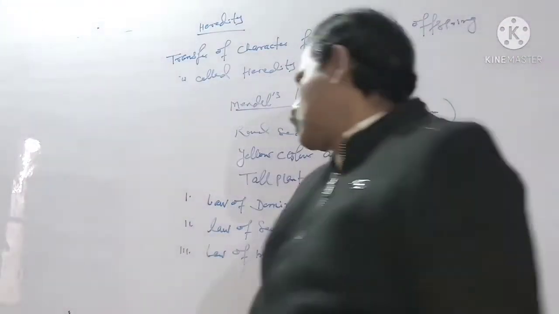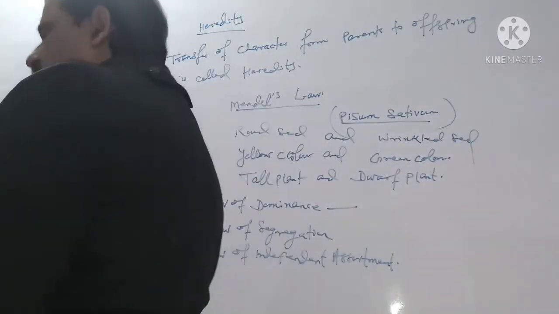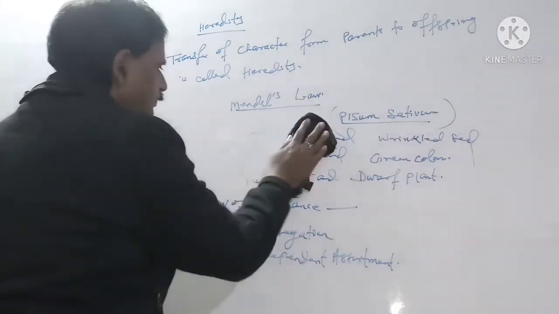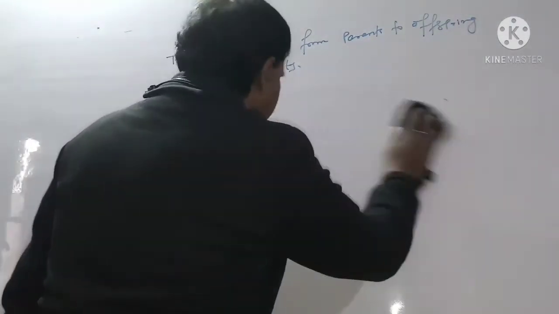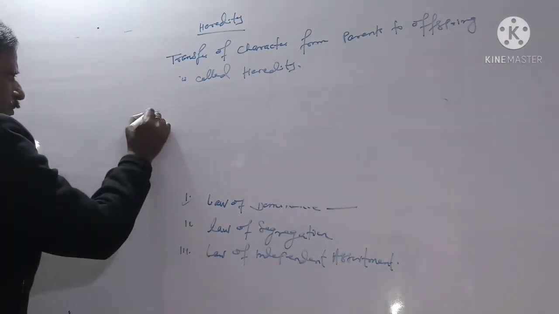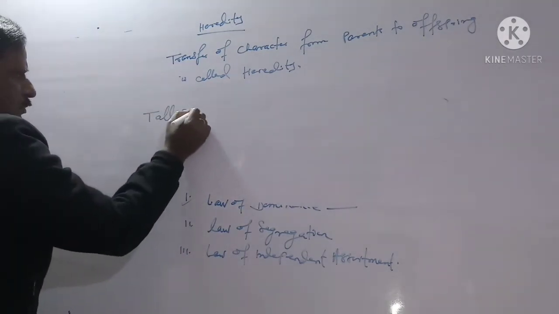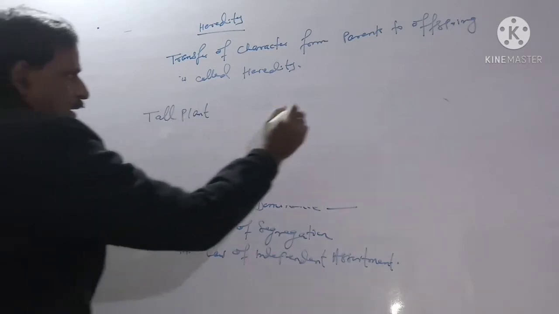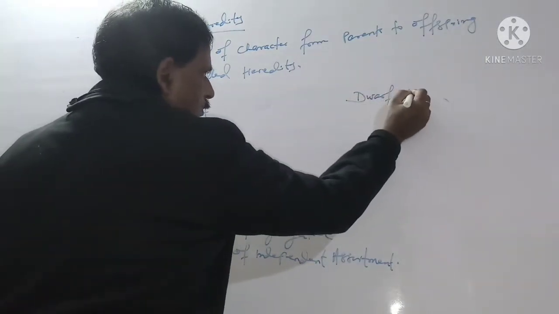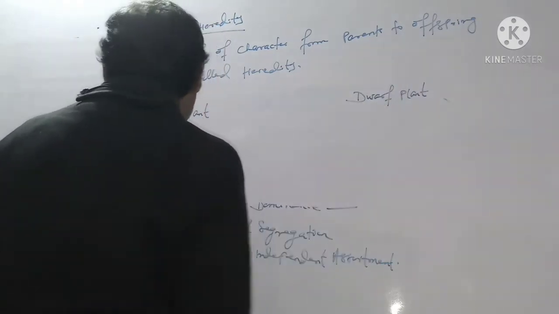To show the law of dominance, Mendel selects tall plant and dwarf plant.